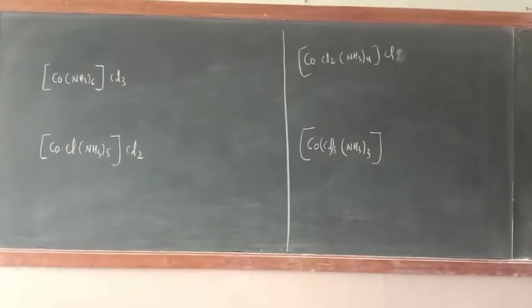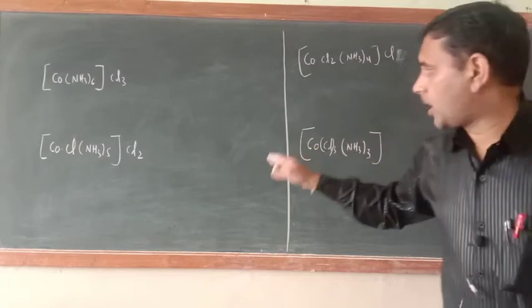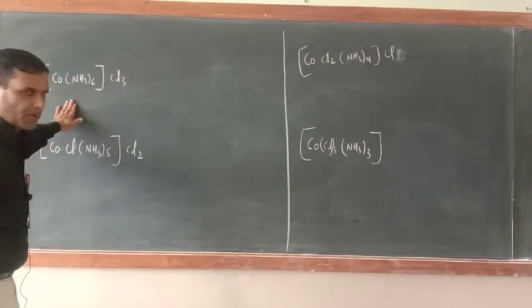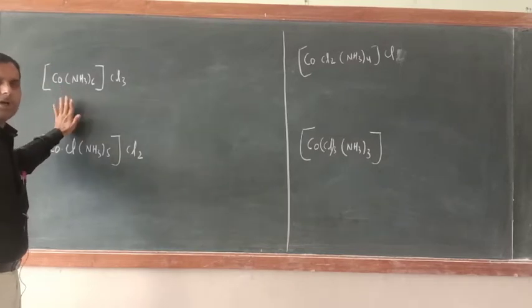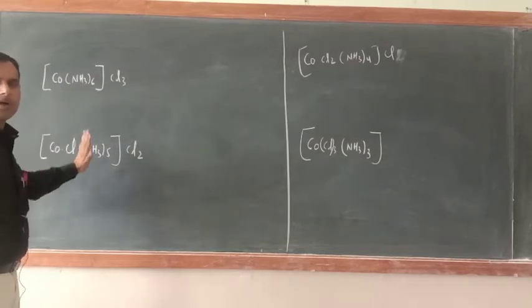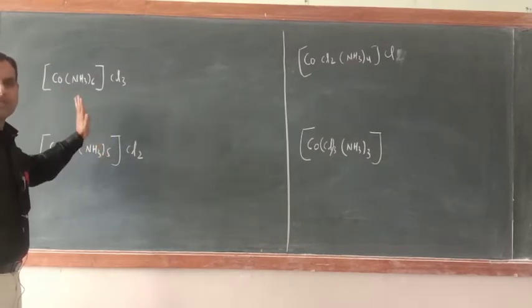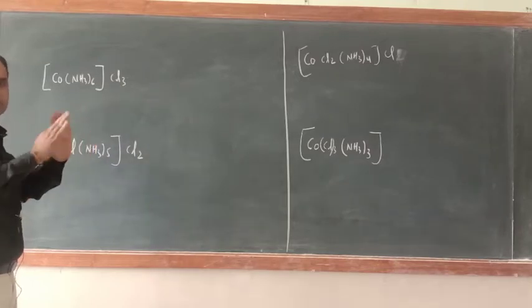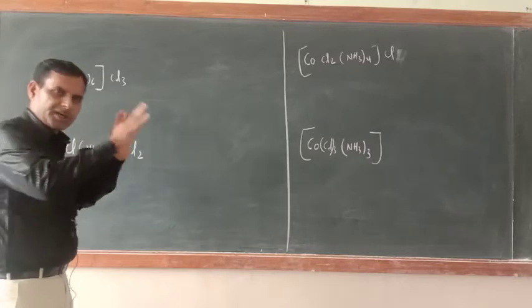See, dear cadets, here I wrote 1, 2, 3, 4 coordination compounds. I am not talking about their naming, I am talking about their structure on the basis of Werner theory. You have to write their structures on the basis of Werner theory.